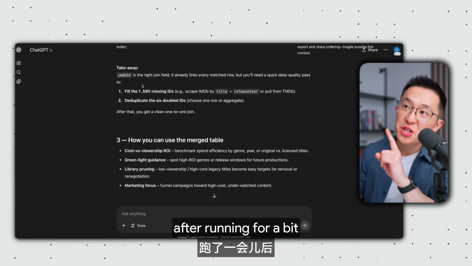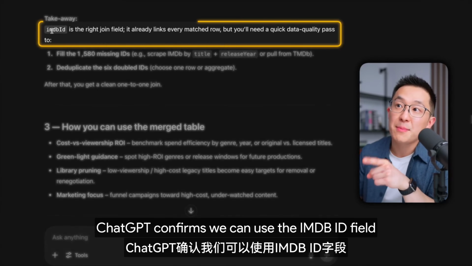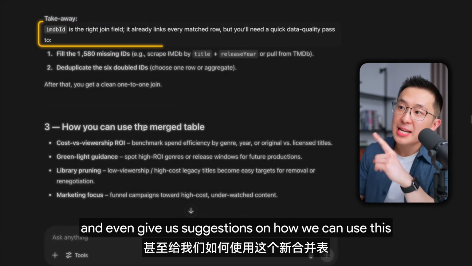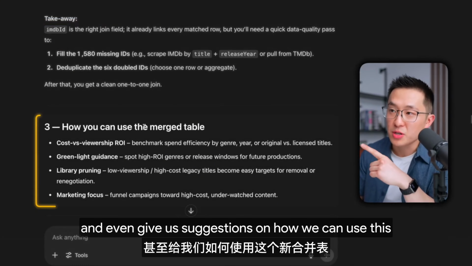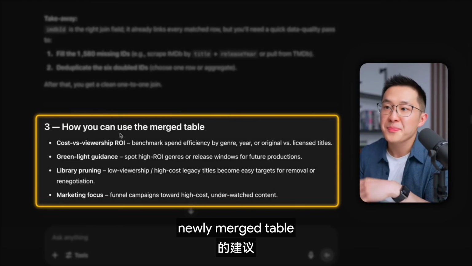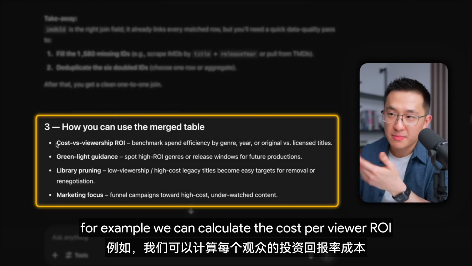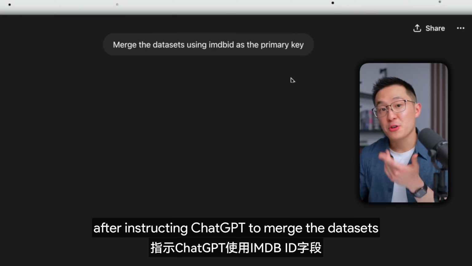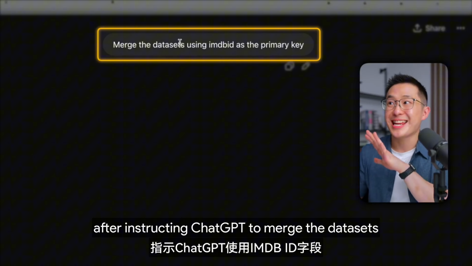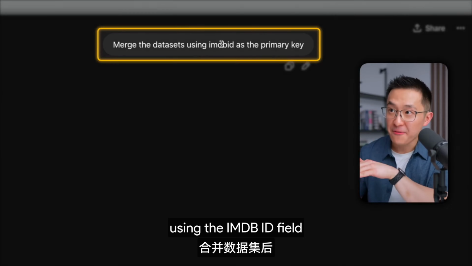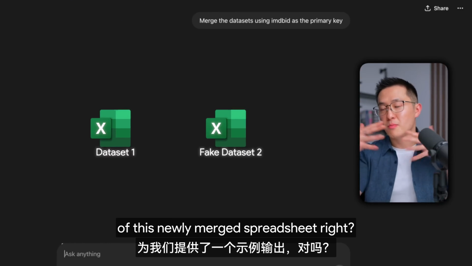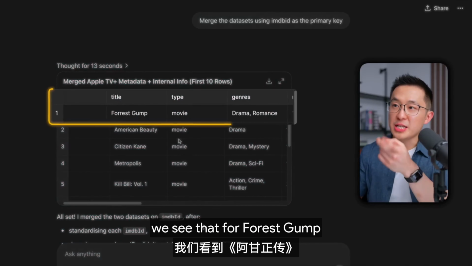After running for a bit, ChatGPT confirms we can use the IMDb ID field to join the 2 datasets together and even gives us suggestions on how we can use this newly merged table. For example, we can calculate the cost per viewer, ROI, by genre, for example. After instructing ChatGPT to merge the datasets using the IMDb ID field, it gives us a sample output of this newly merged spreadsheet, right? We see that for Forrest Gump.